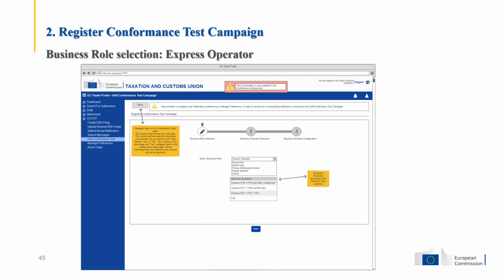After the selection of the business role, the user should select the available business scenarios according to the business role and the ENS filing selection. More information related to the business scenarios per business roles is provided in the test design specifications for economic operator conformance test scenarios document.